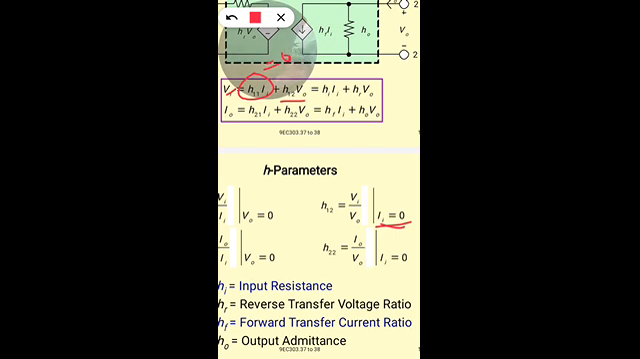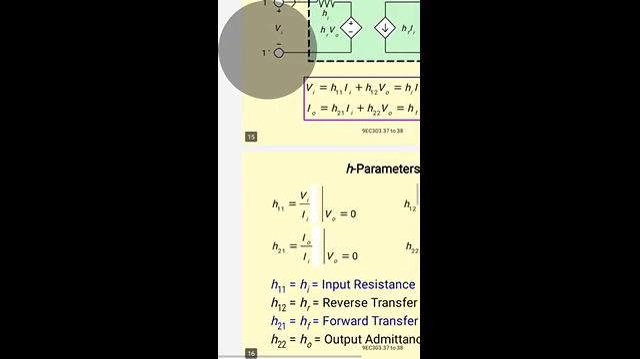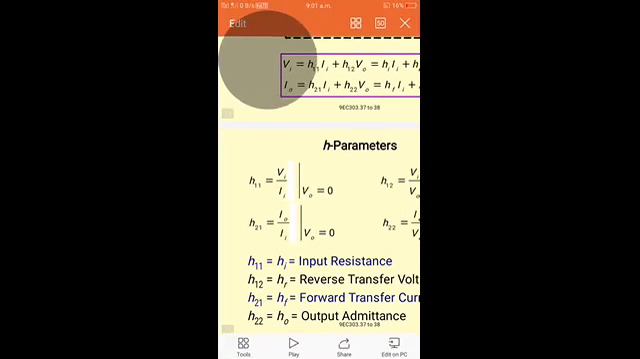Then we can find H12 is equal to V in by V0. So H12 is the ratio of V in by V0. That is the gain taken in the reverse direction. V0 by V in is the gain, but here H12 is input by output, so it is the reverse voltage gain. H12 is called the reverse voltage gain, HR.